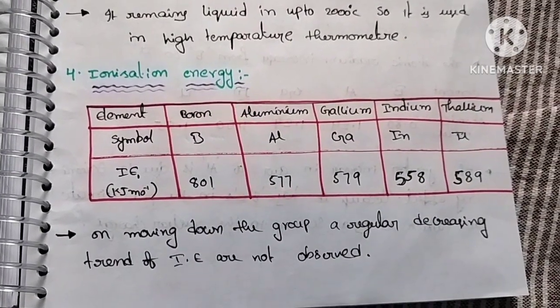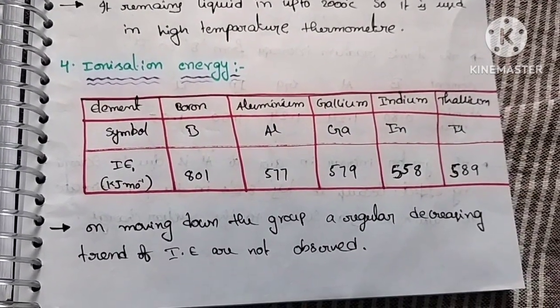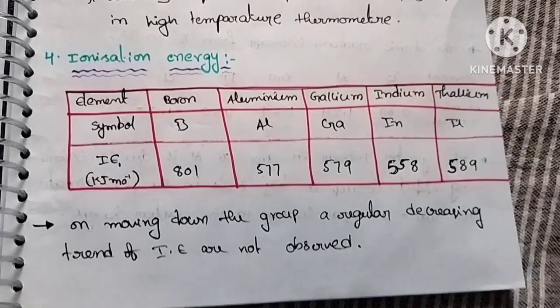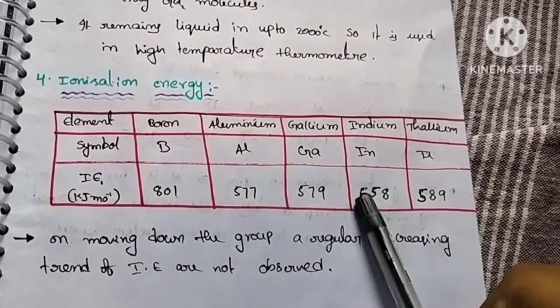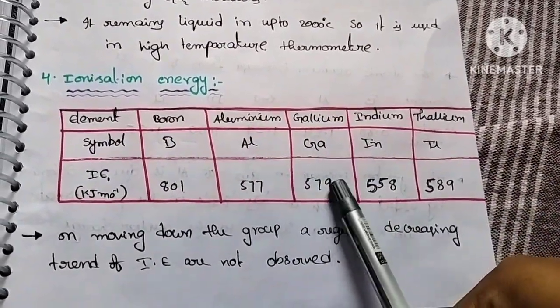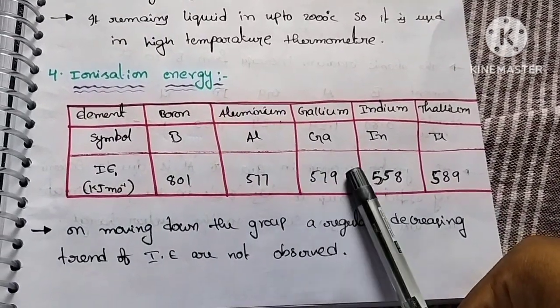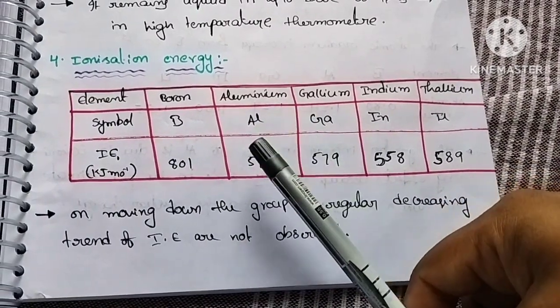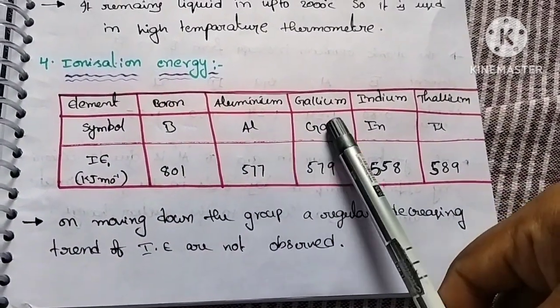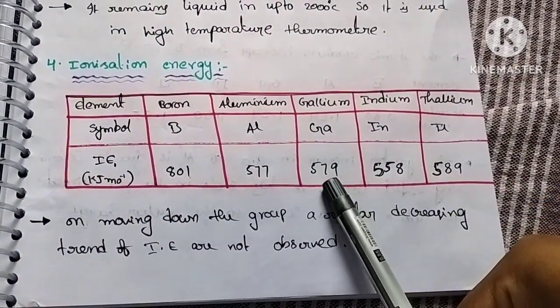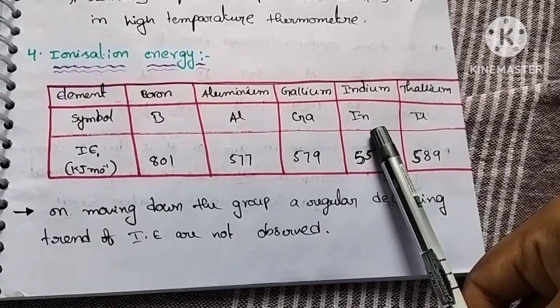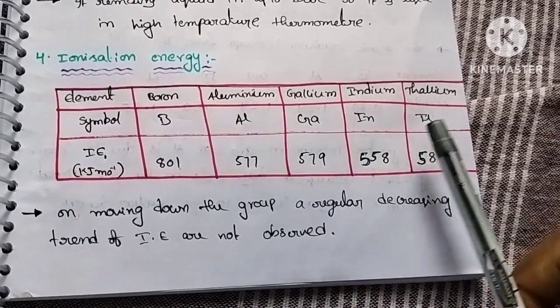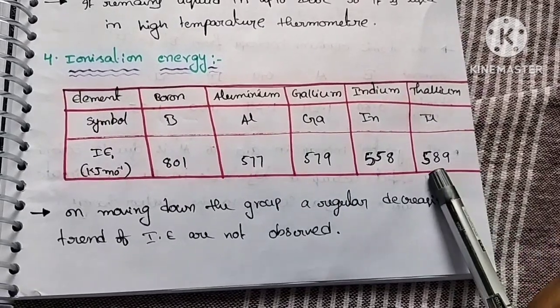Next, coming to the fourth physical property of group 13 elements, ionization energy. So first of all, I will give you the ionization energies of group 13 elements. Boron ionization energy is 801, aluminum is 577, gallium is 579, indium is 558, thallium is 589.